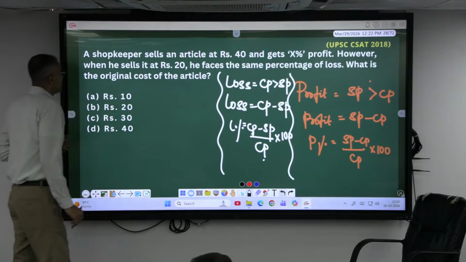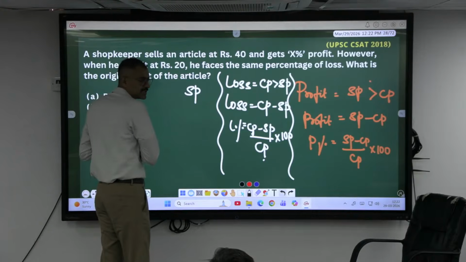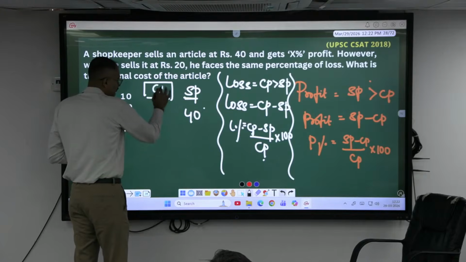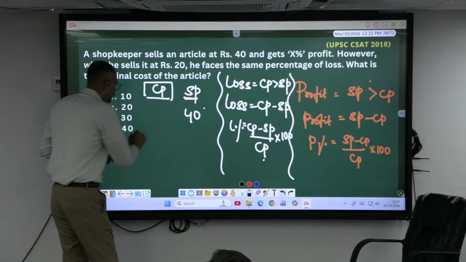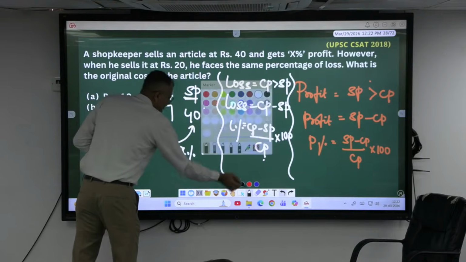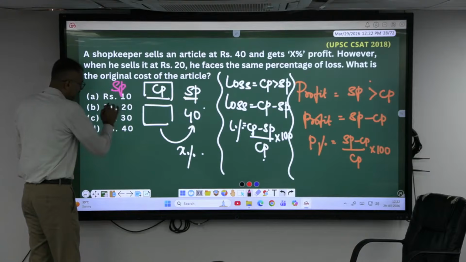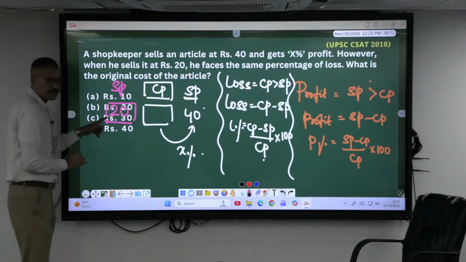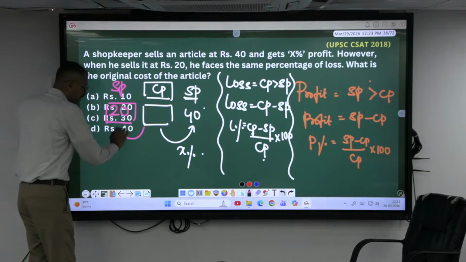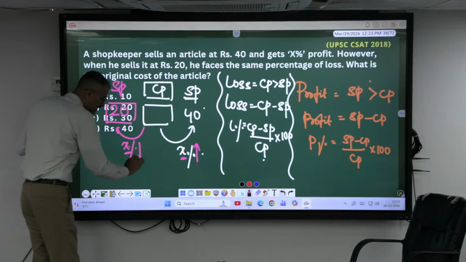Okay, look here now. A shopkeeper sells an article at rupees 40. What is this given? Selling price, which is what? 40. So there must be a cost price here, isn't it or not? So here there is a cost price. He is making a profit of what percent? X percent. Okay, if he sells it at what price? 20. Okay, is he losing? Is he losing what percent? X percent. This numerical value of X has to be same. Here it is a profit, here it is a loss.